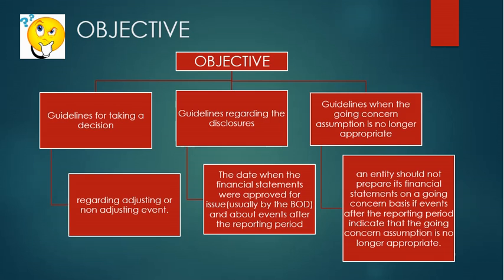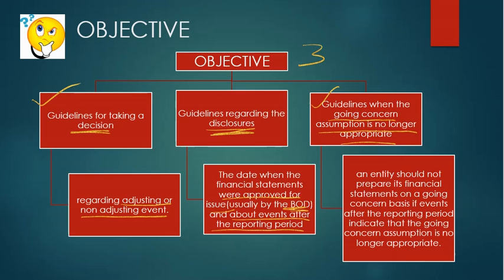Objective. In this respective standard, objectives are classified into three. First one, guidelines for taking a decision regarding whether it is adjusting or non-adjusting event. Second one, guidelines regarding the disclosures, which are the date when the financial statements were approved for issue, usually by the board of directors, and about events after the reporting period. Third one, guidelines when the going concern assumption is no longer appropriate.